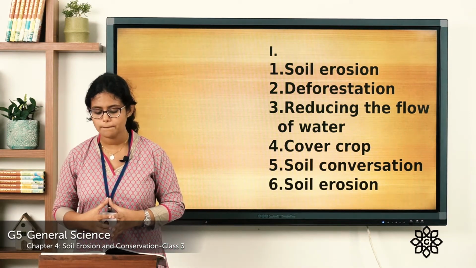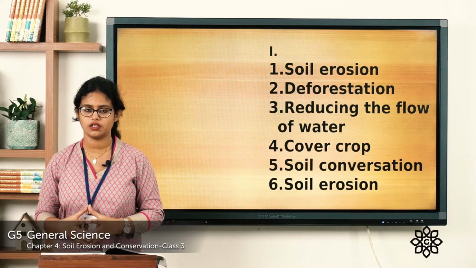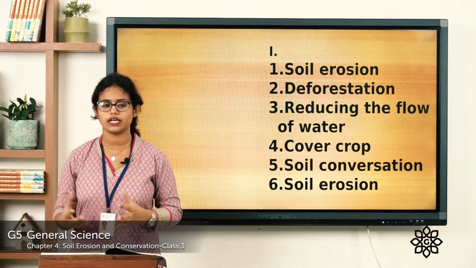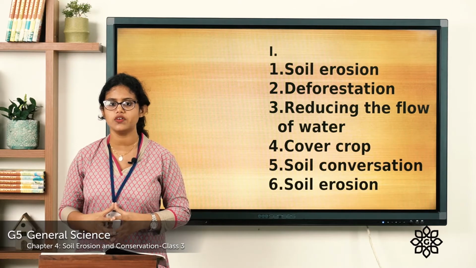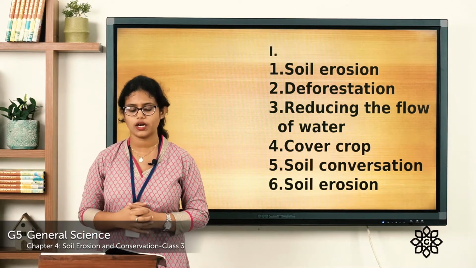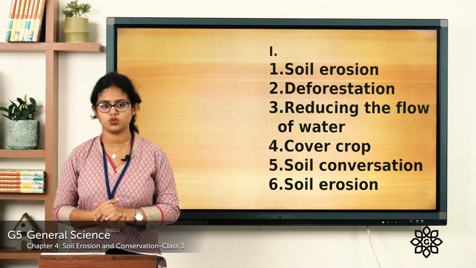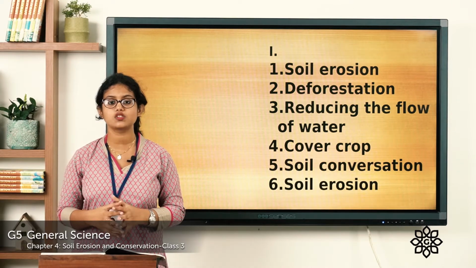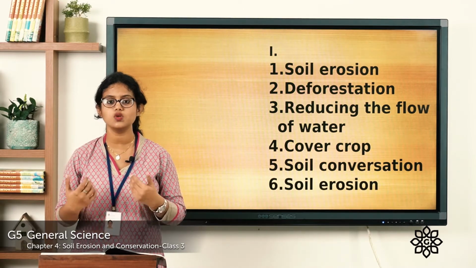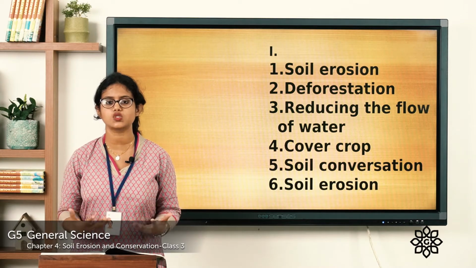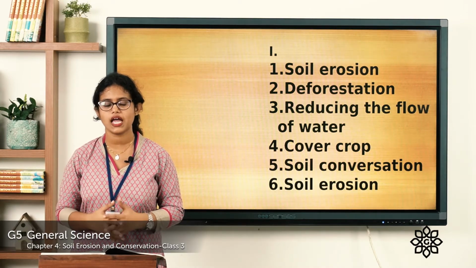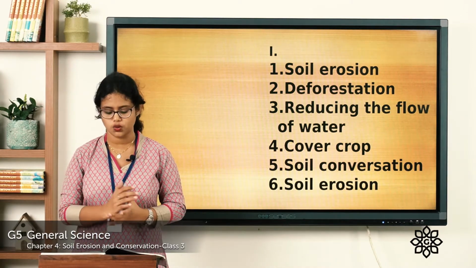Fifth one, building bunds helps in. It helps in soil conservation. It helps in conserving soil. Sixth one, overgrazing leads to. So what is the answer? It leads to soil erosion. It leads to the destruction of plants and it leads to soil erosion.